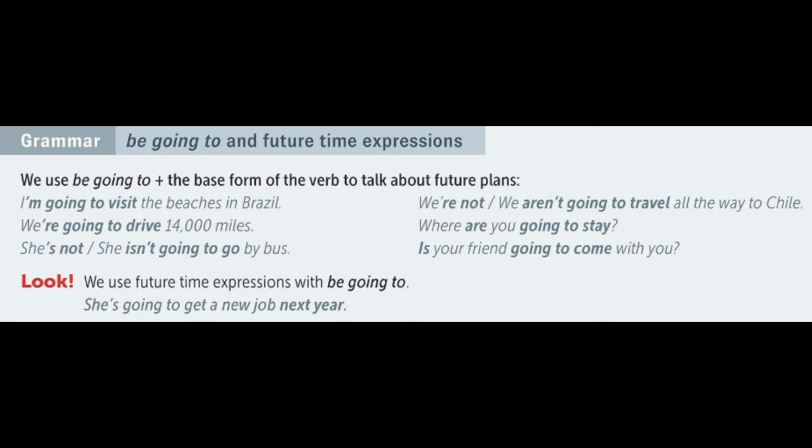She's not going to go by bus, or she isn't going to go by bus. We're not going to travel all the way to Chile, or we aren't going to travel all the way to Chile. Where are you going to stay? Is your friend going to come with you? Look, we use future time expressions with be going to. Example, she's going to get a new job next year. Next year is the future time expression used with be going to. So remember, we use be going to express future plans, right?